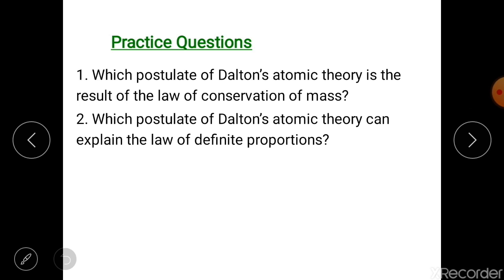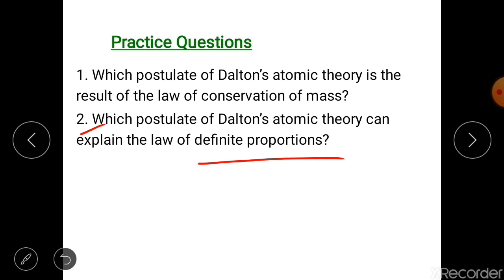Now look at the second question. It says, which postulate of Dalton's atomic theory can explain the law of definite proportion? You must remember the law of definite proportion. This law says that whenever a compound is formed, the atoms will combine in the simplest ratio by their mass. Now, out of Dalton's atomic theory, the postulate which is the result of this is that atoms combine with each other in simple whole number ratio to form compounds.